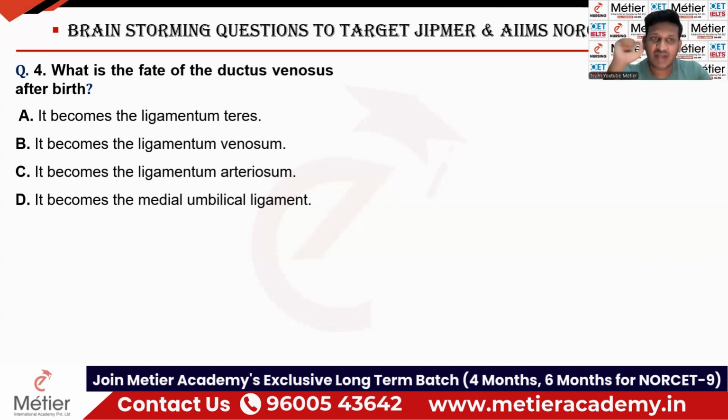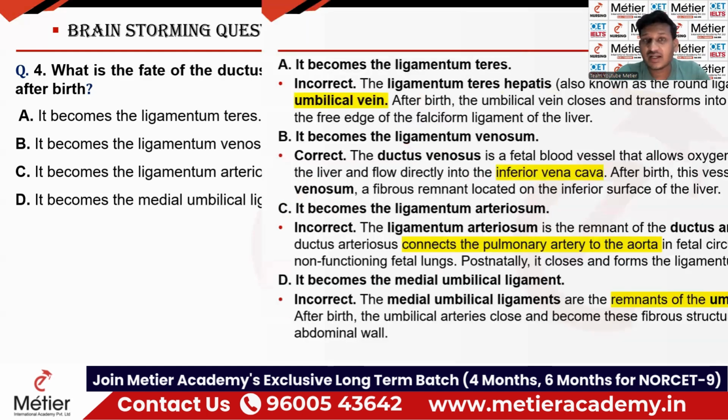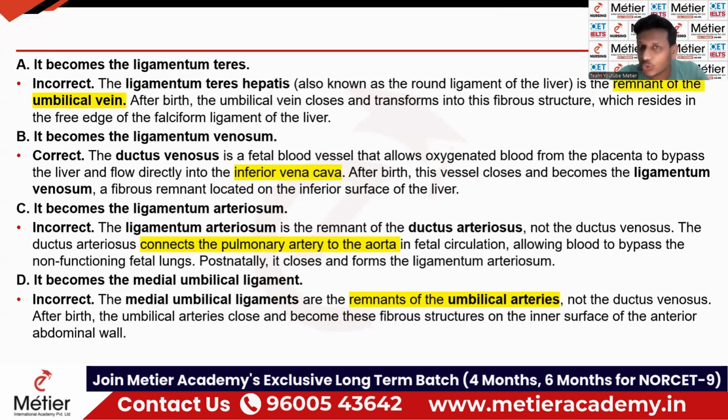Once again, I will repeat. For this question, the right answer is going to be option B, because the ductus venosus after birth is going to be transformed into ligamentum venosum. Option B is the right one for this question. And additional golden points: ligamentum teres is nothing but the transformed umbilical vein. After the delivery of the baby, the umbilical vein is transformed to ligamentum teres. The umbilical artery is transformed to the medial umbilical ligament, and the ductus arteriosus is transformed to ligamentum arteriosum. Okay, the clear explanation I have given here. Again, pause the video and just go through it.